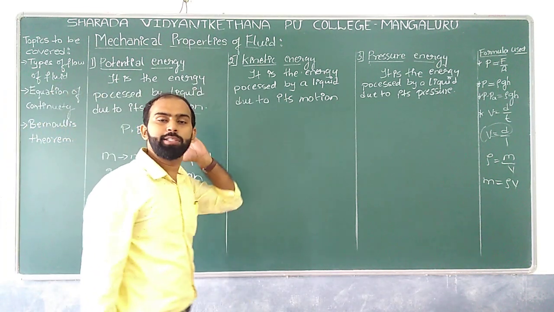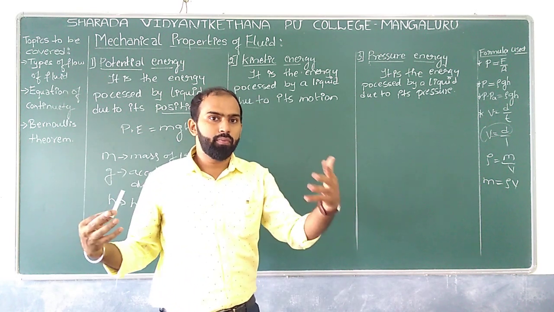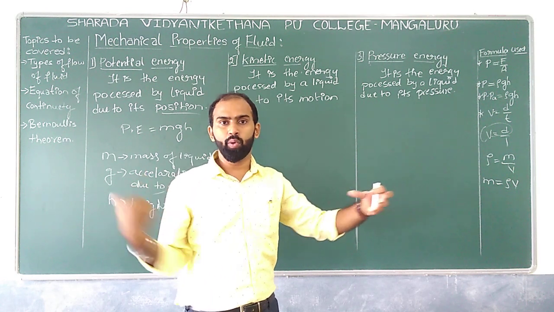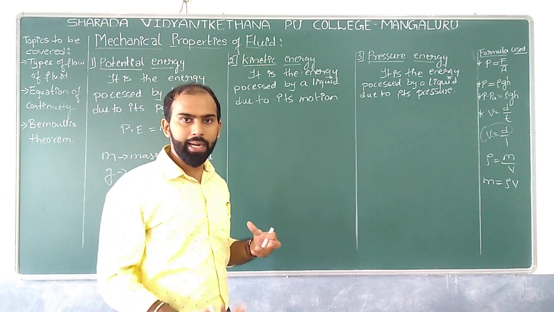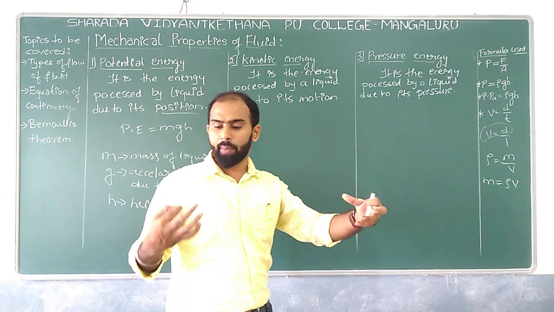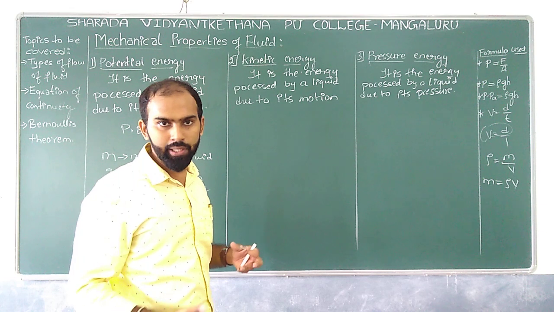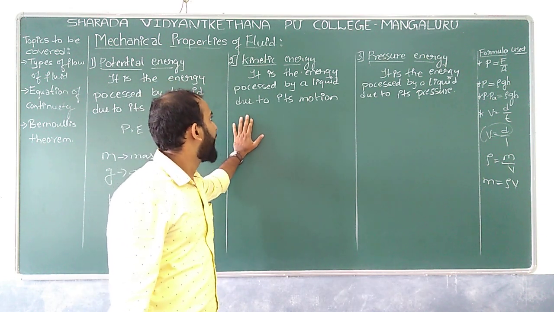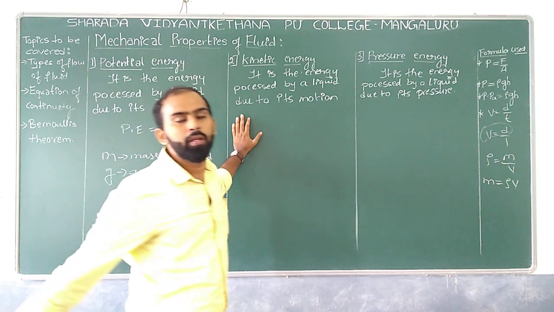If I speak about a pipe somewhat like this, and this pipe contains some fluid, if it is moving, whenever a particle of the liquid moves from one point to another point, obviously it should move with some velocity, right? So now it is energy possessed by a liquid due to its motion.